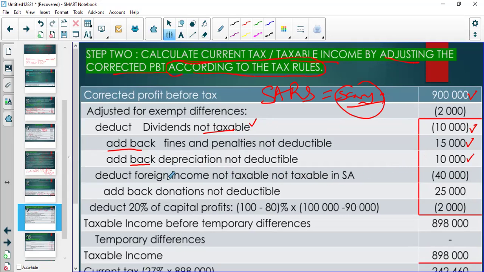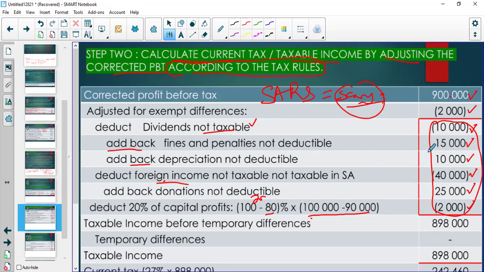And we tell them about the foreign tax and say the foreign income. They say, no, take that amount, the whole amount out because I don't want it. Then we told them we made donations. They said, no, you can't deduct that, add it back. Then we told them we sold something and we made a capital profit. Then they said, no. Only 80% we want. The 20%, remove it. So after all these adjustments, the net effect of all these adjustments is that our corrected profit before tax will be reduced by 2,000.